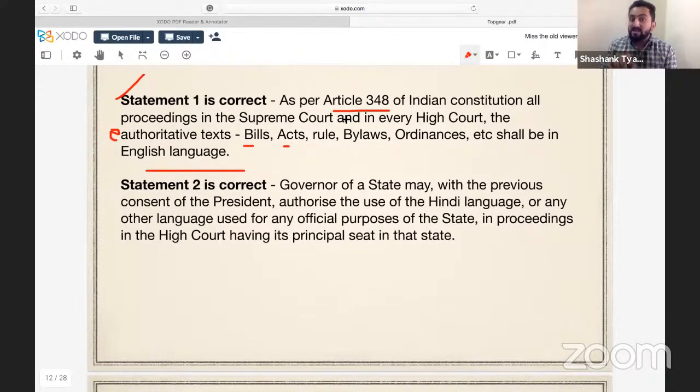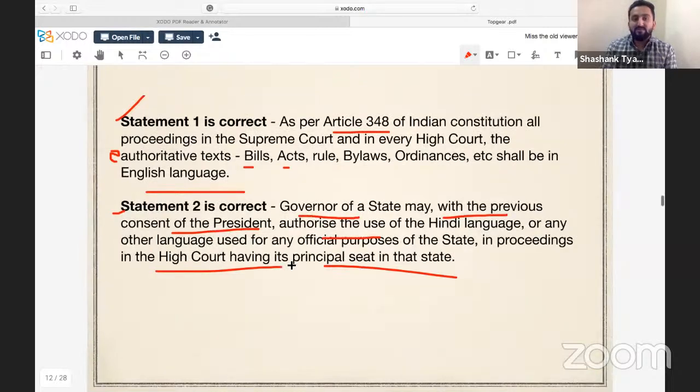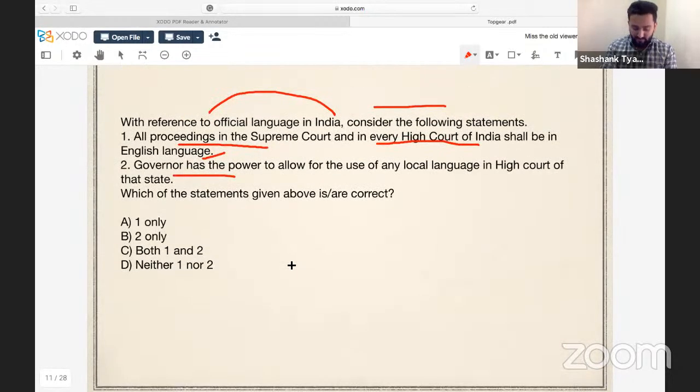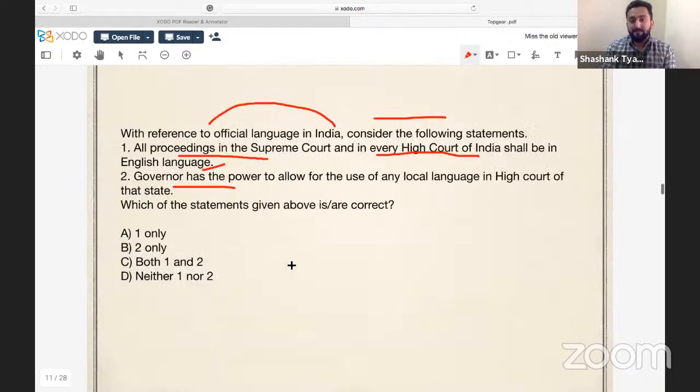In Article 348, this was clause 1. Within clause 2, there was another point. The governor of a state may, with the previous consent of the president, do remember this line, with the previous consent of the president, this is necessary, authorize the use of Hindi language or any other language used for any official purpose of the state in proceedings in the High Court having its principal seat in the state. So the governor has this power, but what is needed? Previous consent of the president. That is why both statements are correct. If you got this, just mention confirm.